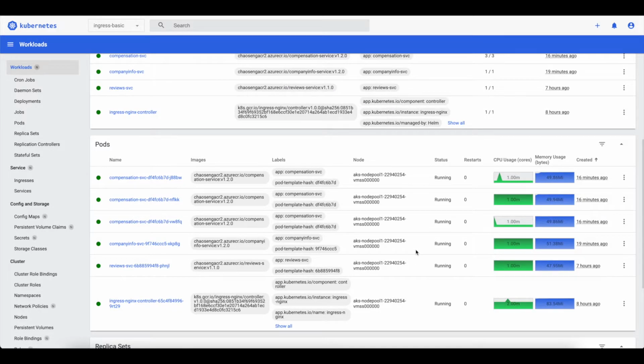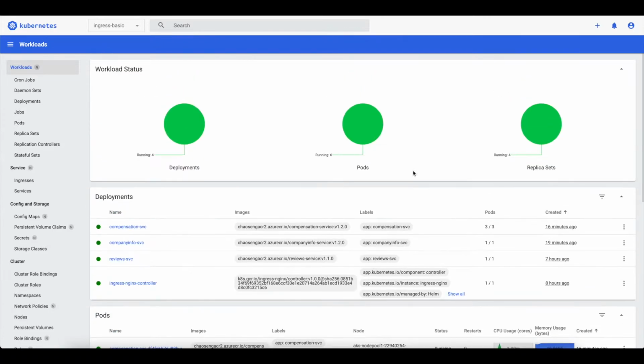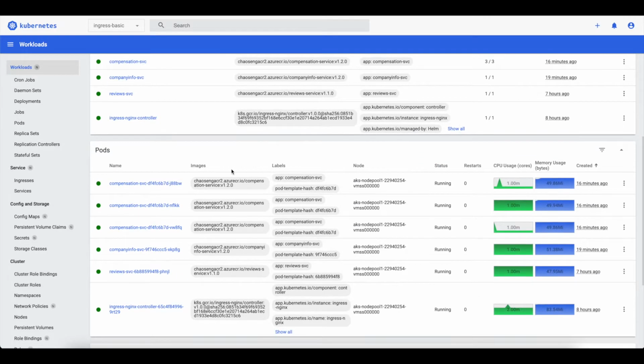These services are containerized and deployed on a Kubernetes cluster, which can be seen here in the Kubernetes dashboard. So in this case, we have 3 replicas for the compensation service, 1 pod or replica for the company info service, and 1 for the review service, as well as 1 replica for the ingress controller that is forwarding the request to the other services.